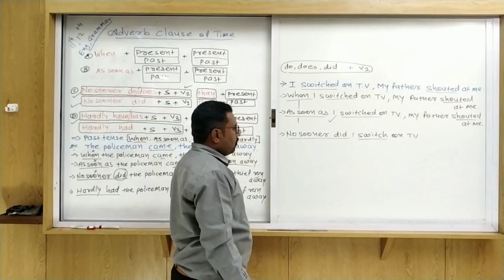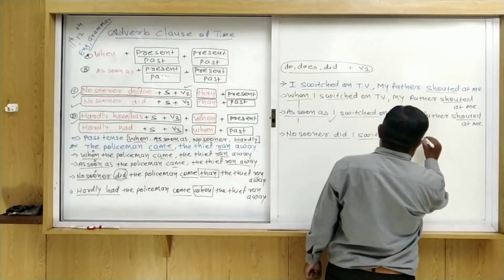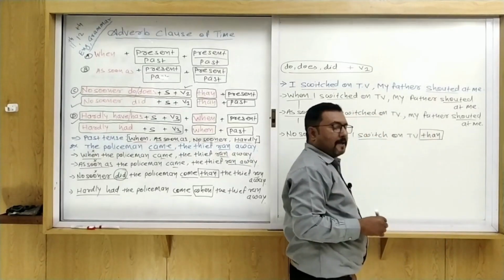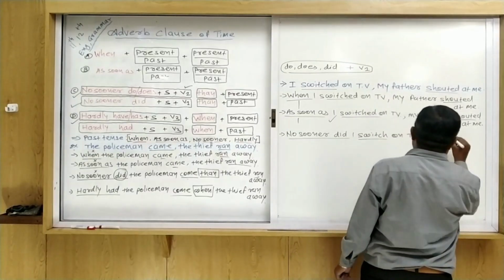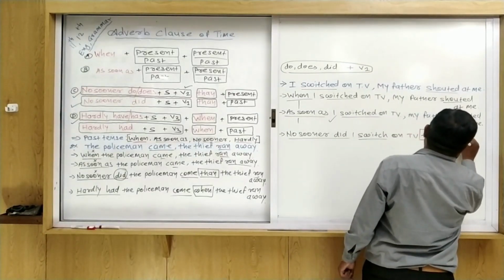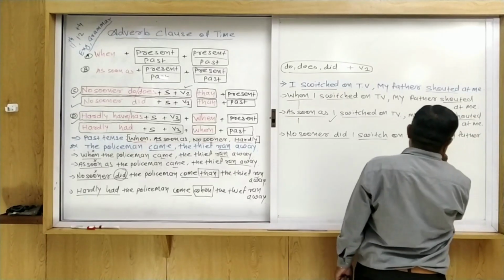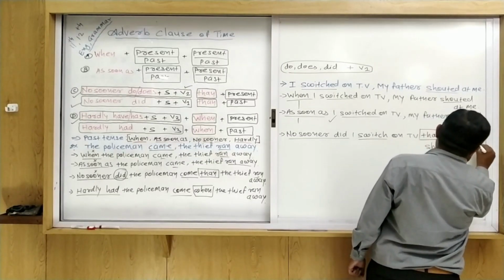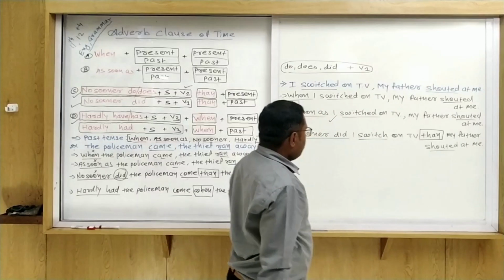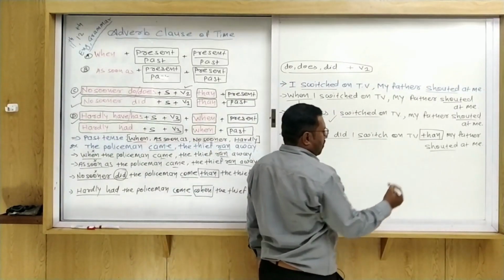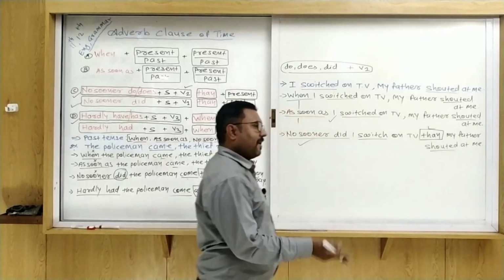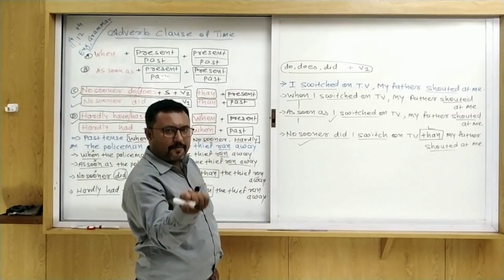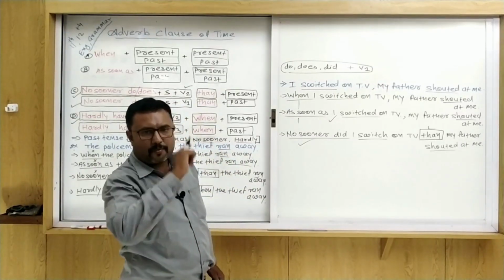So: no sooner did I switch on TV, and the conjunction is than. No sooner did I switch on TV than my father shouted at me. When you use no sooner, don't forget to use the conjunction than. No sooner than, hardly had when.